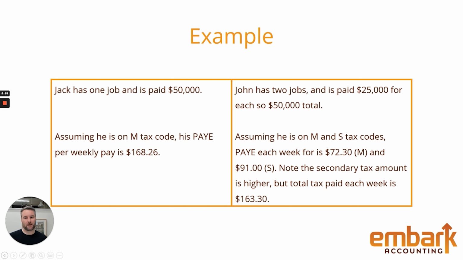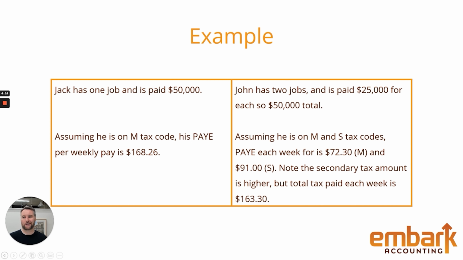So his PAYE for his main job is going to be $72.30, and for his second job, it's going to be $91. Now most people, this is where most people kind of go, oh man, that's so unfair, I'm getting taxed so much more when it comes to secondary tax. But hold up. If we compare the 72.30 and the 91 added together, we get 163.30.